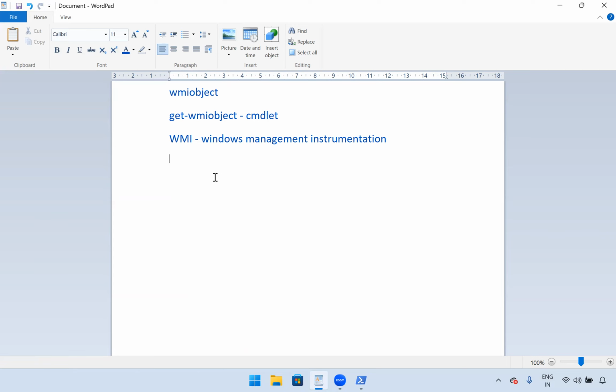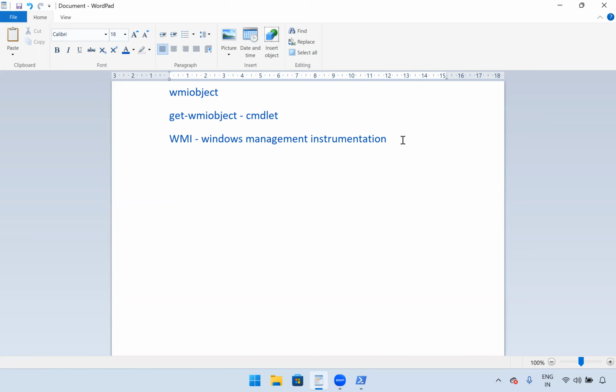In simple terms, it provides the details of a local or remote server like RAM, CPU, space, network. We have different devices and different services, so we'll be getting the details for that. Why do we want these details? When we write a script, we want all these details, and using WMI we can take those details. Now it's clear, right?